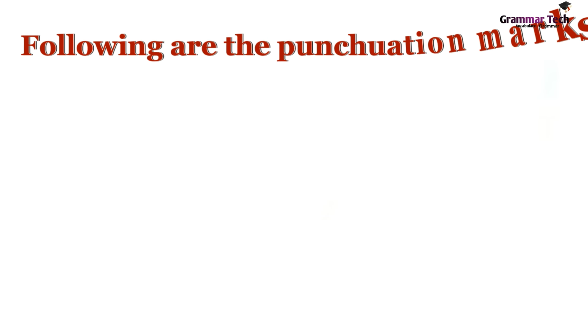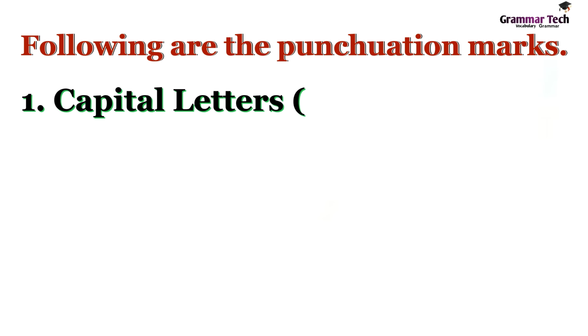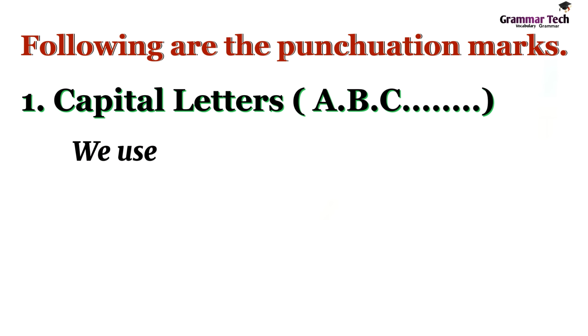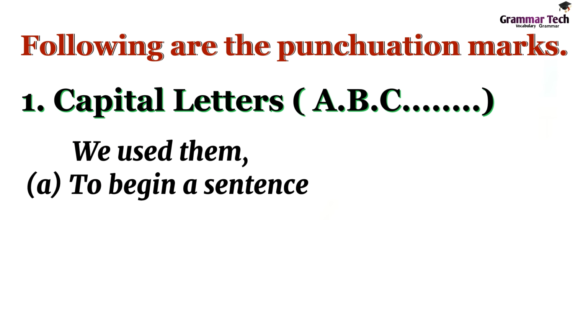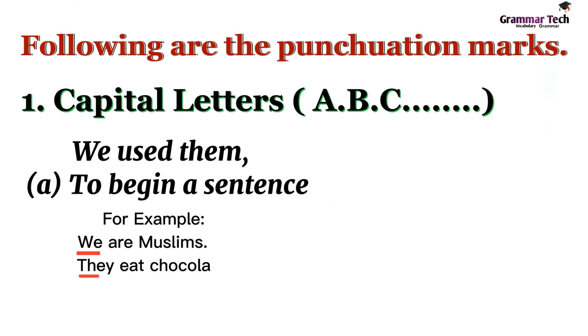Following are the punctuation marks. 1. Capital letters A, B, C. We use them, A, to begin a sentence. For example, we are Muslims, they eat chocolate. I love cricket. She goes to school.